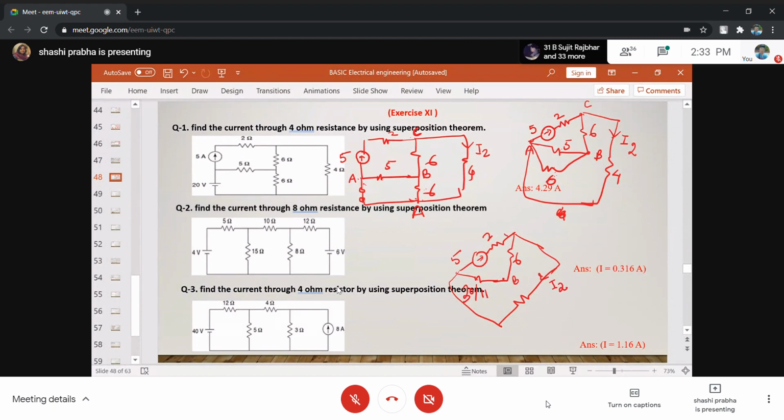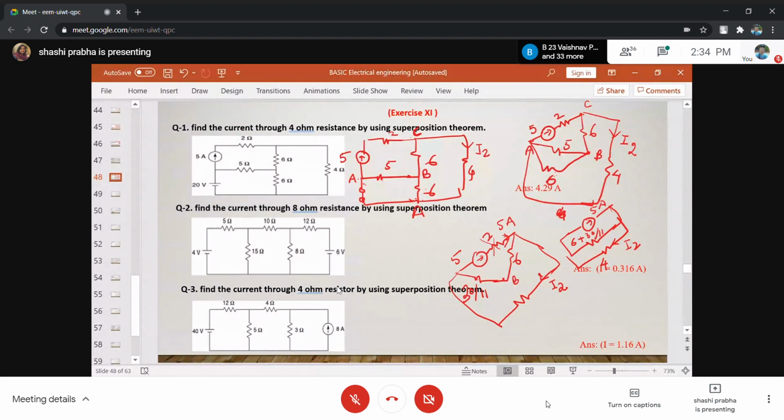This is 5 ampere. This resistance is of no use. This 5 ampere divides into 2 branches. One is this branch, and the other is this. This is I2, and it is 4. And this is 6 plus 30 by 11. This is 5. So again you have to apply the current division rule.